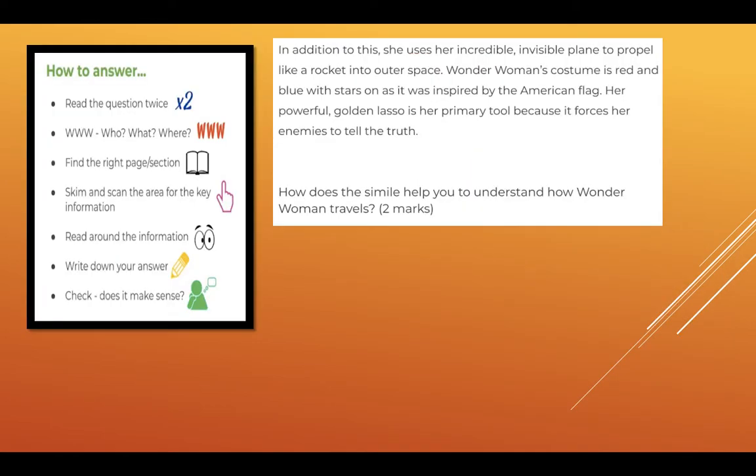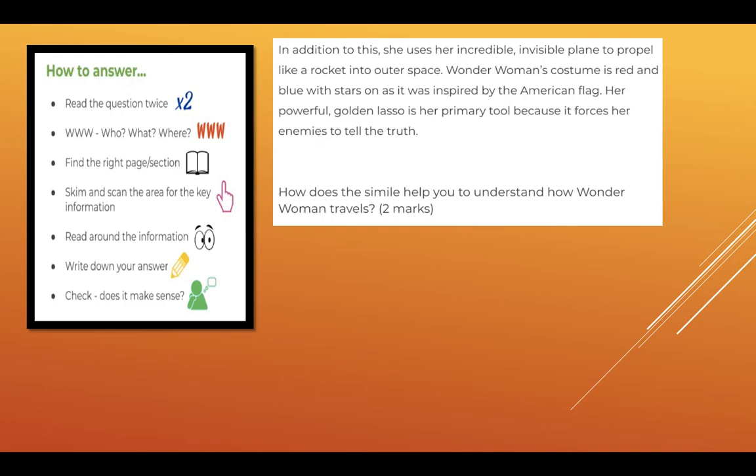Let's move on. Here's another question. In addition to this, she uses her incredible invisible plane to propel like a rocket into outer space. Wonder Woman's costume is red and blue with stars on, as it was inspired by the American flag. Her powerful golden lasso is her primary tool because it forces her enemies to tell the truth. So how does the simile help you to understand how Wonder Woman travels?